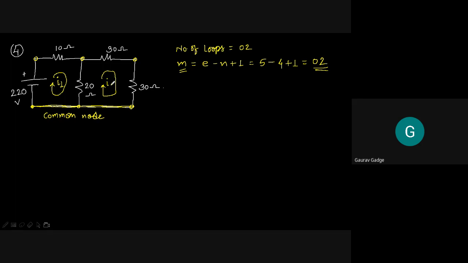It is always better to take it clockwise when we form a matrix for any of the equation, for any of the circuit. So loop current for second loop is also clockwise and its value is I2. So as we said, there are two loops present in this circuit, that is loop 1 and loop 2, which is represented as Roman 1, Roman 2. So loop 1 I1, loop 2 I2.